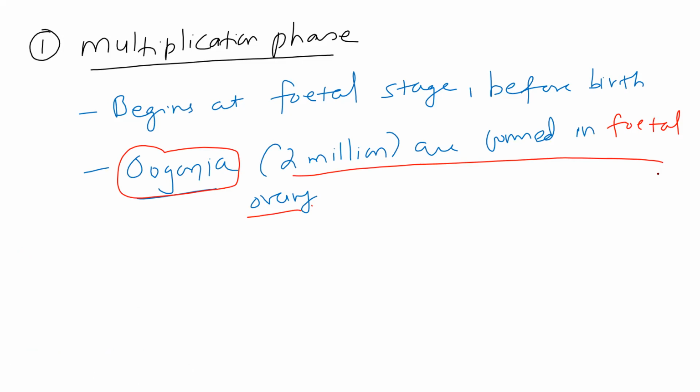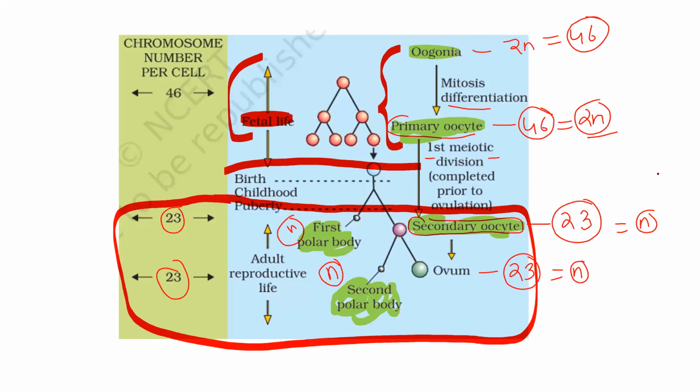Okay, got it this much? So we are talking about this condition. These oogonia have been formed. So fetal life will have the formation of, let's say, primary oocyte.